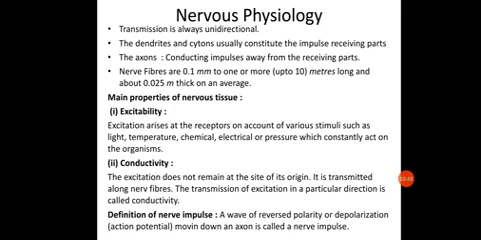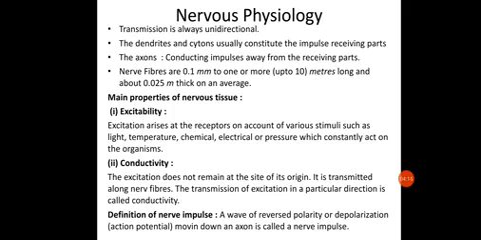Okay, so let us see the main properties of the nervous tissue. The nervous tissues, that is the neurons, have specific properties which are responsible for all their function and activity. The main properties of the nervous tissue, the main two, are excitability and conductivity. Excitability, what does it mean? Excitability, or irritability, we can say.